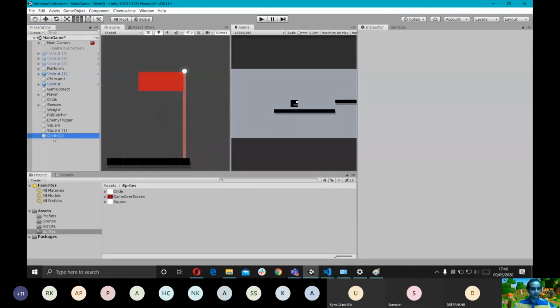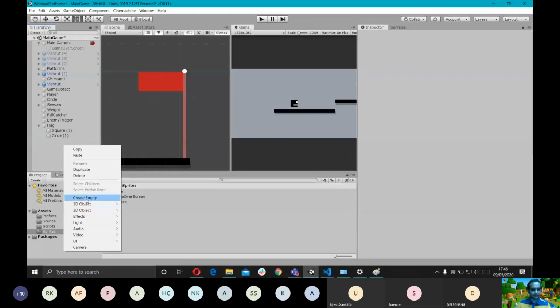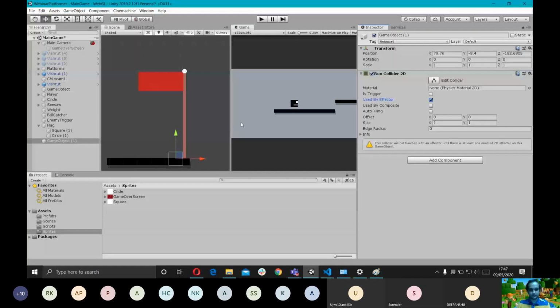Okay, so we're gonna add. First I'm gonna rename this to flag. We're gonna add another trigger here. Trigger collider. Add a box collider 2D. This trigger is going to be used to enable the game winning screen. So let's make a game winning screen.